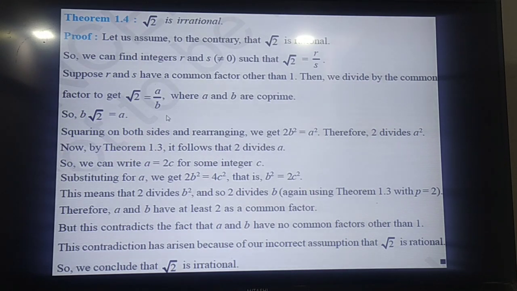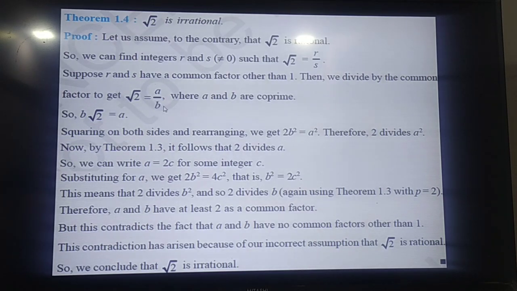a by b. Now this a and b, these are the co-primes. Co-primes means this a and b do not contain any common factor other than 1. A and b co-prime and b not equal to 0, and a and b both are integers. That is the condition. So instead of all this, if you want to skip all these steps, you can start here: let us assume that root 2 is rational, where root 2 equal to a by b, where a and b are co-prime numbers, a and b are integers, and b not equal to 0. You can start from this also.